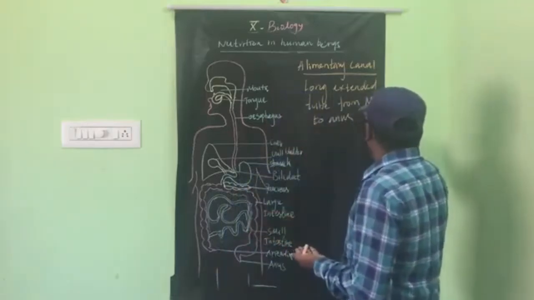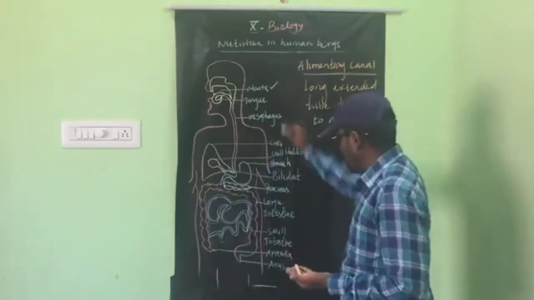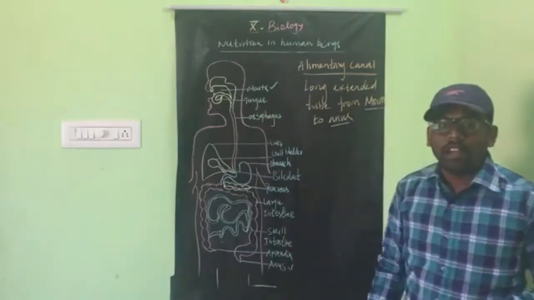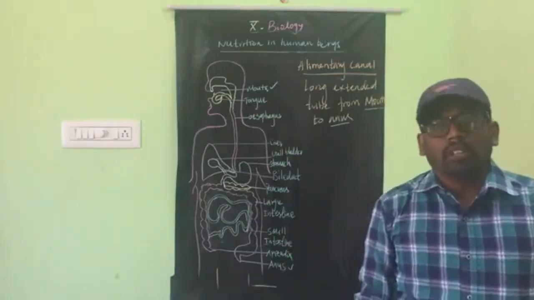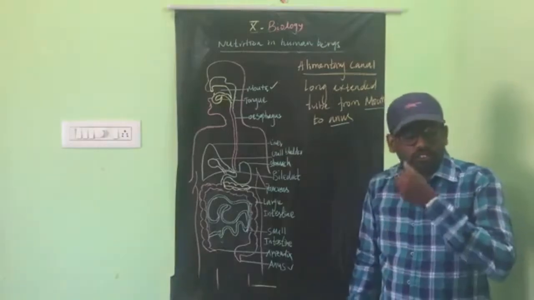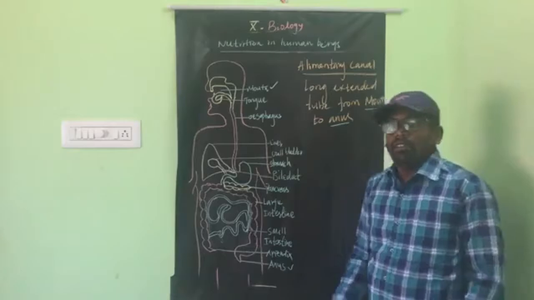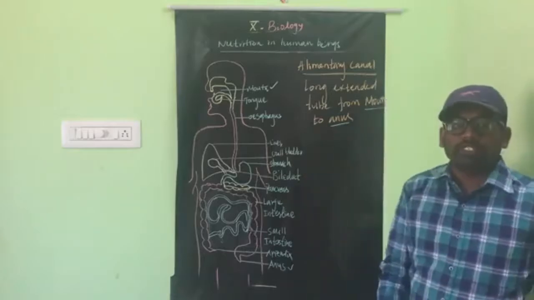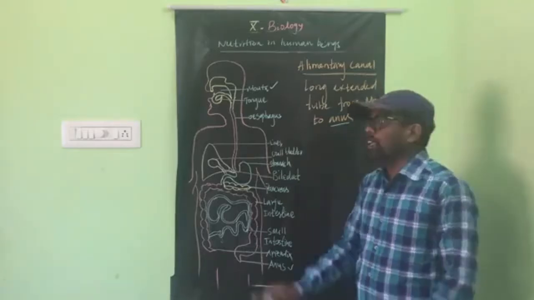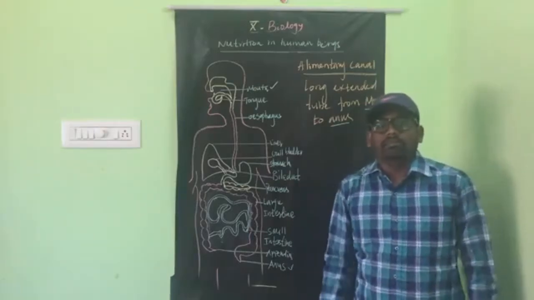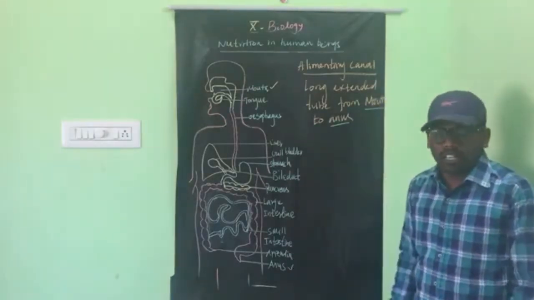From mouth to anus it is made up of a long and extended tube. This is called the digestive system or digestive tract or alimentary canal.